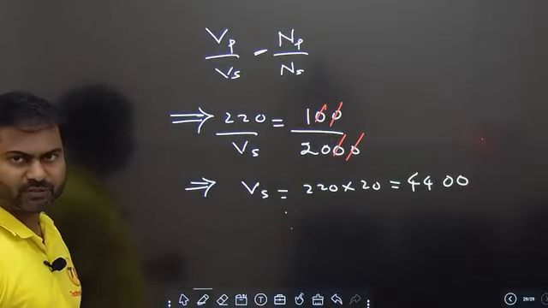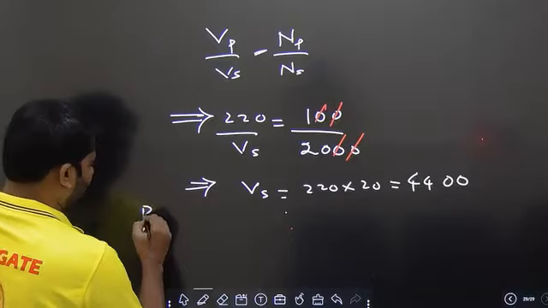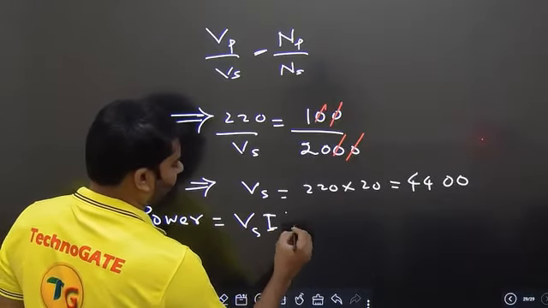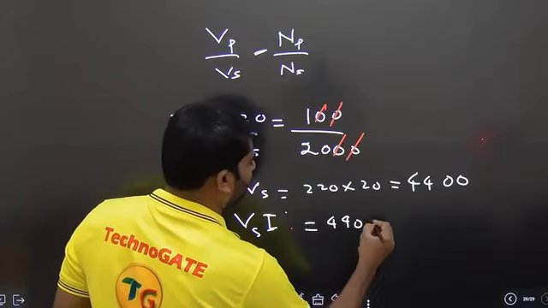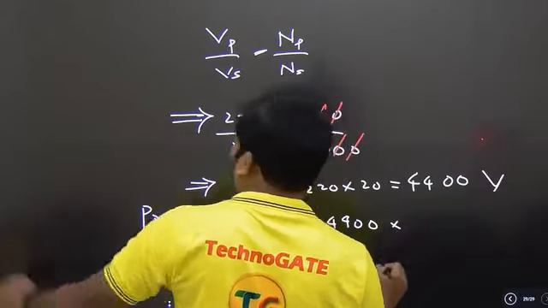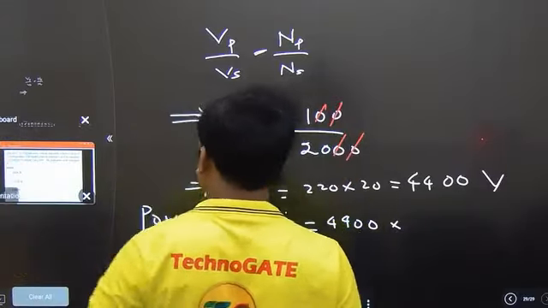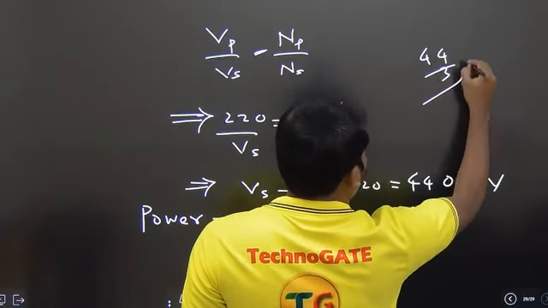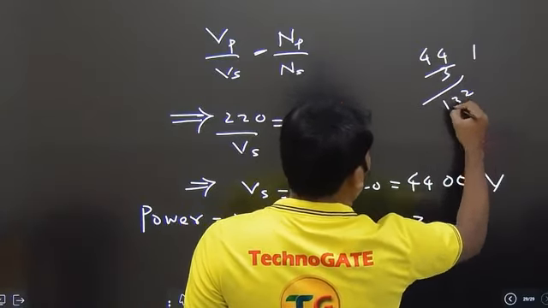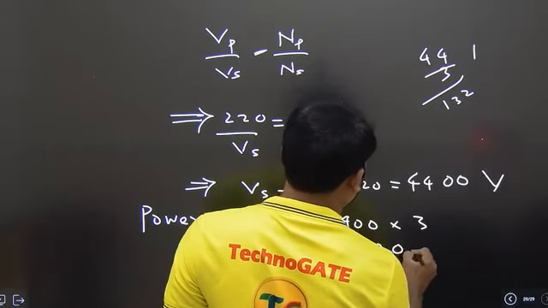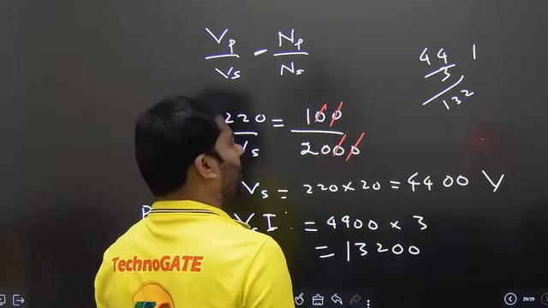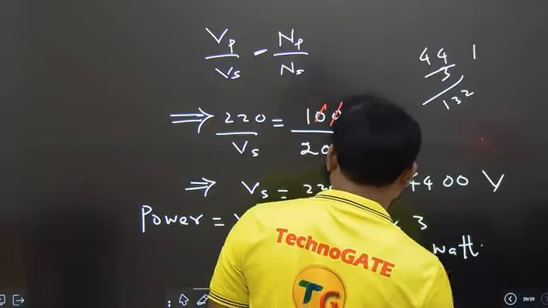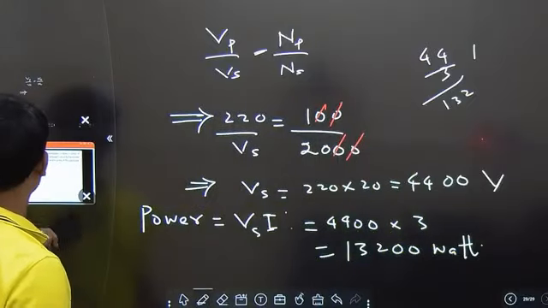This much is the voltage. Okay, we know power is Vs into I. Vs is 4400 volts, I value is 3 amperes. 44 into 3, let me calculate. 4 threes are 12, so 13200. Basically 13200 watt is the power.